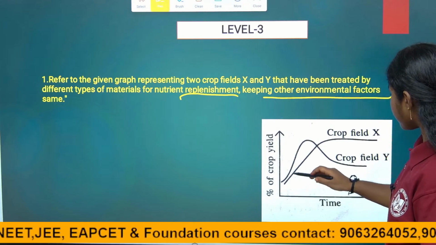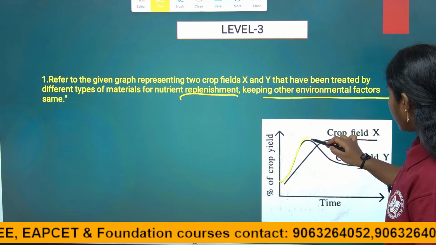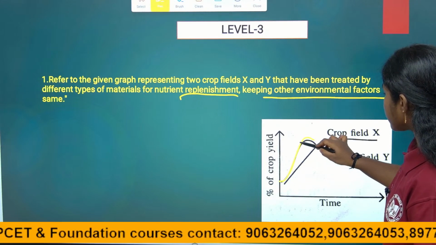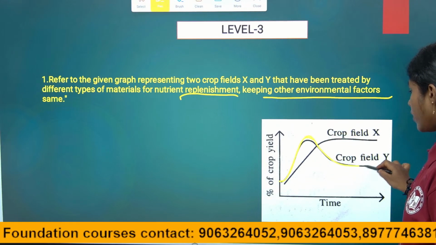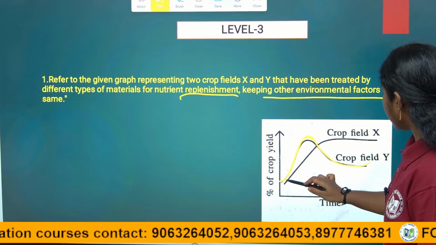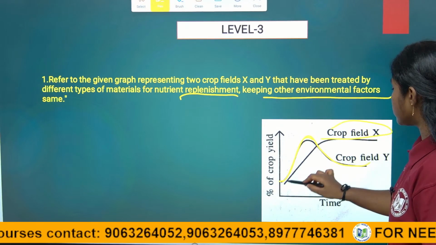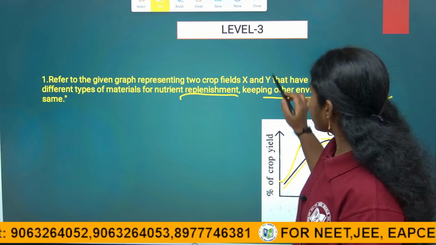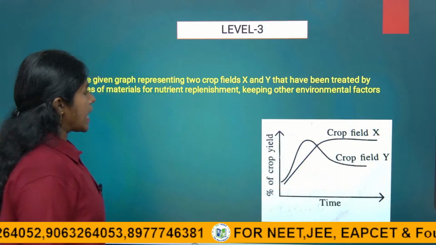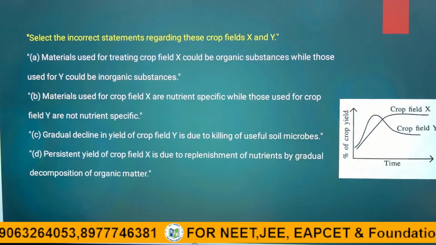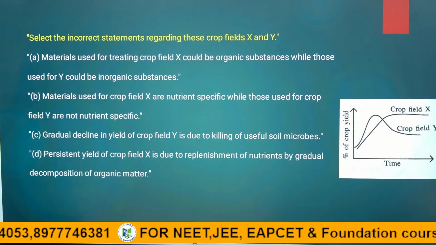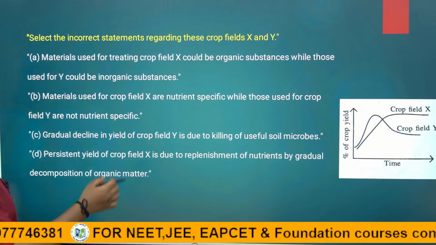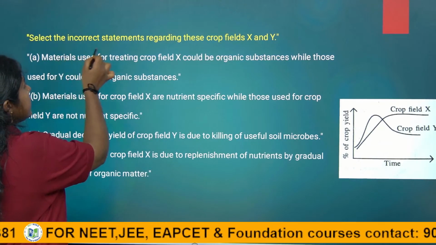The one having the fulfilling of nutrients. See here, the graph Y is having increased tremendously, then it falls down. And see, the X having the stable growth here like this. So, what they asked? Based on this diagram, they asked the questions. See, select the incorrect statements regarding these crop fields X and Y. They are asking incorrect statements.